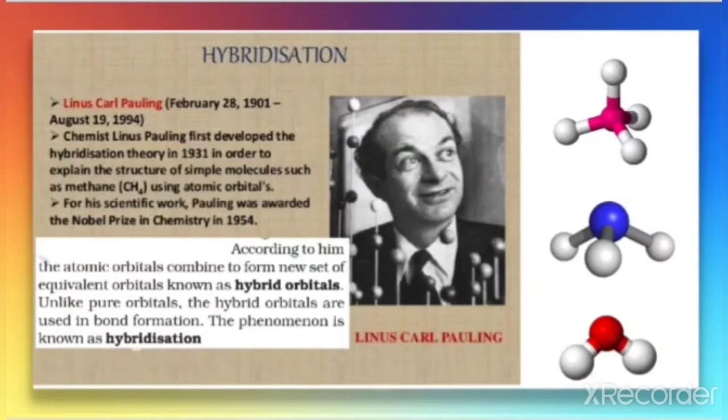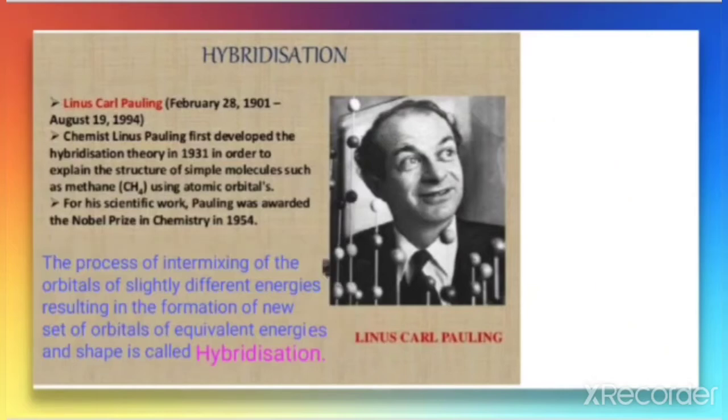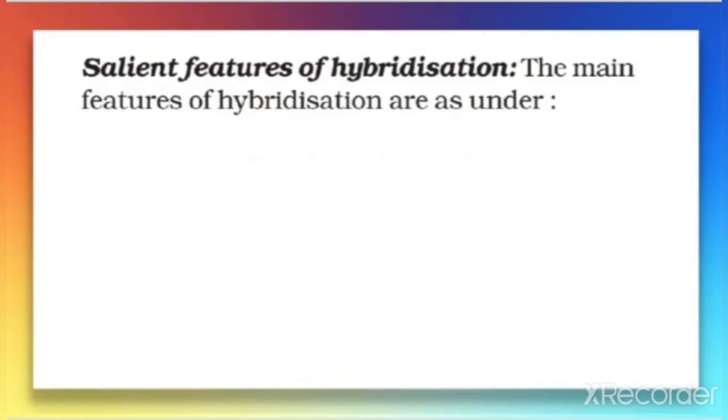So hybridization can be defined as the process of intermixing of the orbitals of slightly different energies, resulting in the formation of a new set of orbitals of equivalent energies and shapes. This is called hybridization. Let us discuss the salient features of hybridization. The main features of hybridization are as follows.